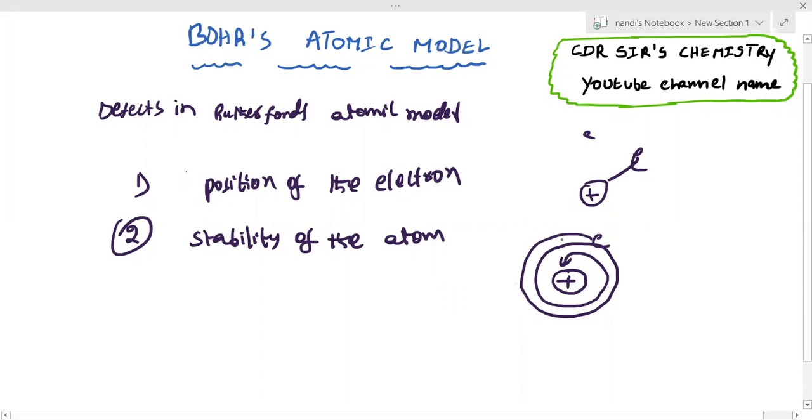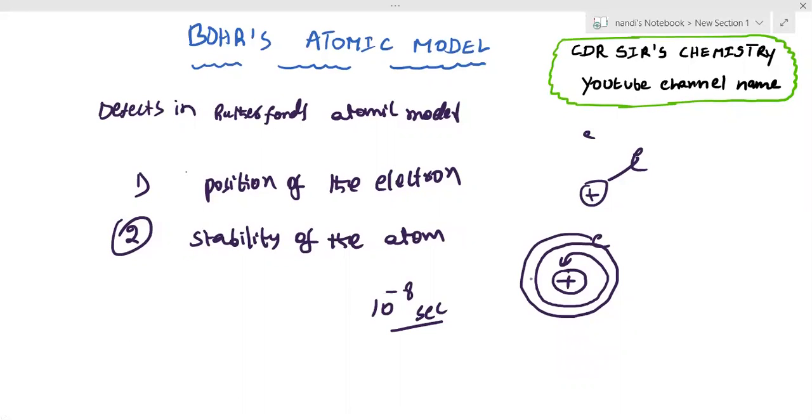After a certain time, it should fall down. It should fall into the nucleus in 10 power minus 8 seconds only. Within these seconds, it would fall down. But practically that does not happen. It means he could not explain how the electron is revolving around the nucleus, why it constantly revolves around the nucleus, and why it does not fall down. So these points could not be explained by Rutherford.